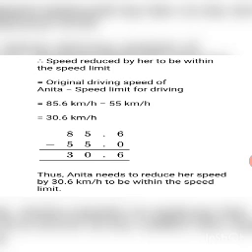This is equal to 30.6 kilometers per hour. The working is shown below. Thus, Anita needs to reduce her speed by 30.6 kilometers per hour to be within the speed limit. So, these were some simple sums based on addition and subtraction of decimal